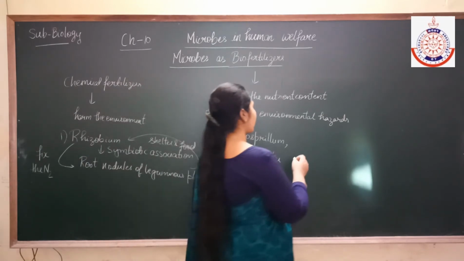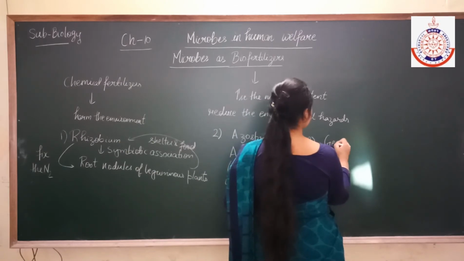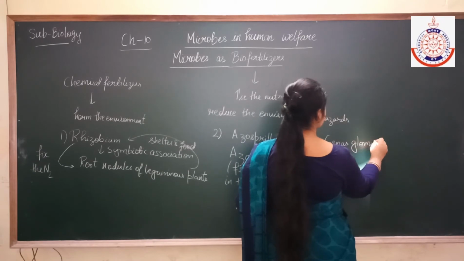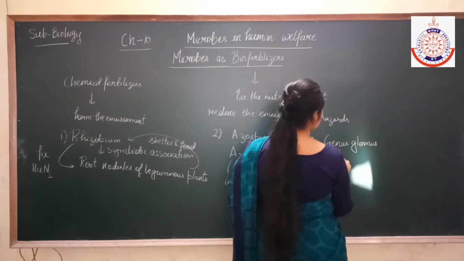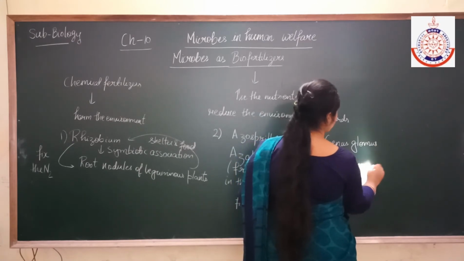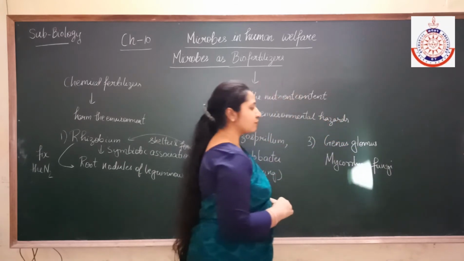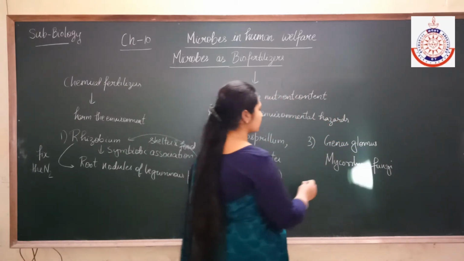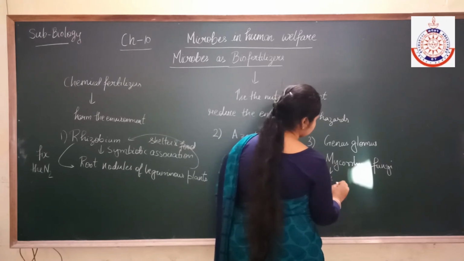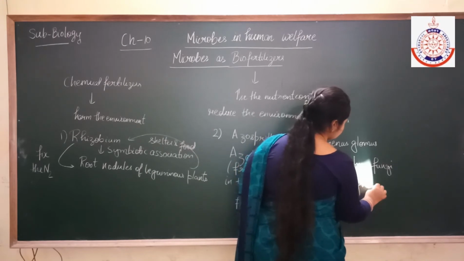Now the next example we will take from the genus Glomus, that is Mycorrhiza. Mycorrhiza fungi show association with the roots of higher plants.